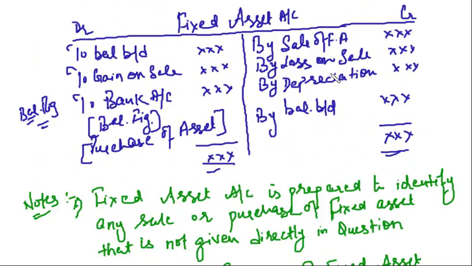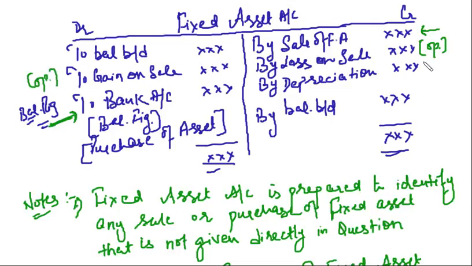Now, what is relevant for investing activities? If we consider from the point of investing activities, which entries will we take? We will take sale. We will take purchase. Gain on sale or loss on sale? No. This will be in operating activities.